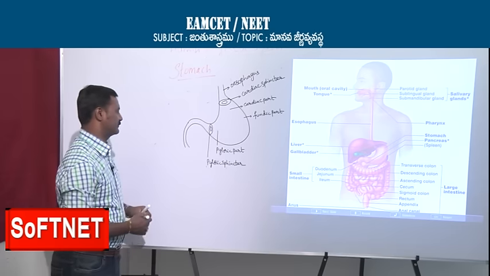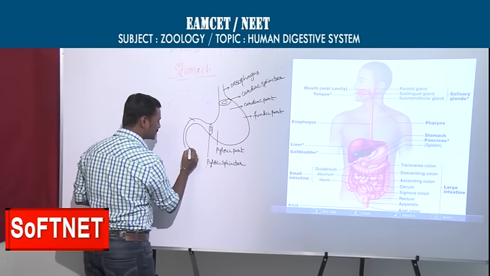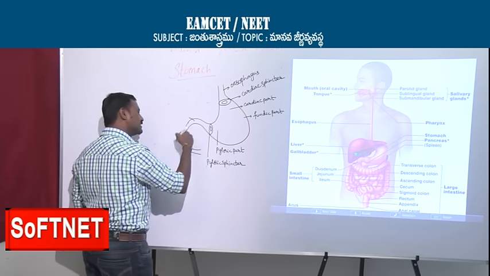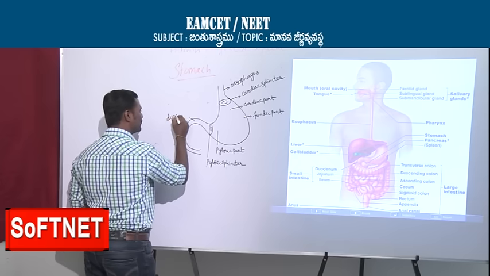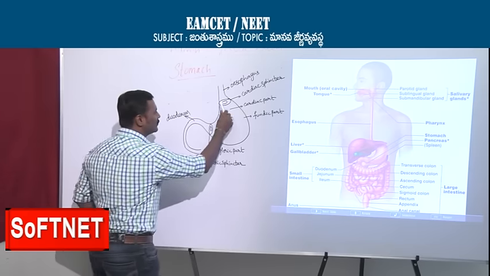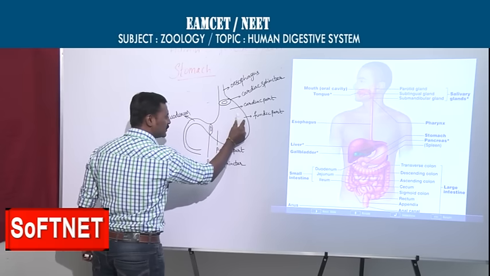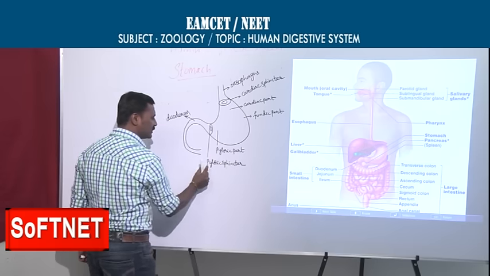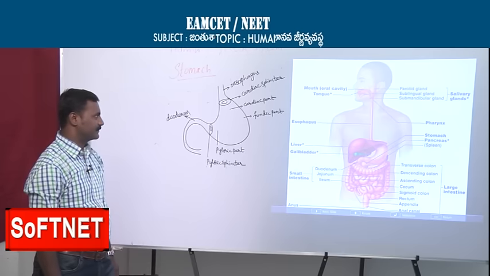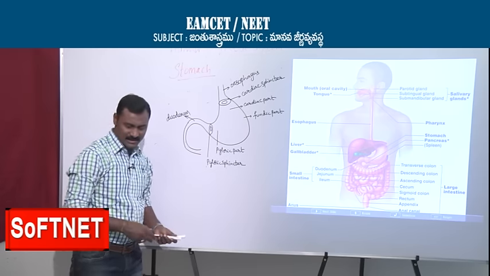The esophagus opens into the stomach, then the stomach finally opens into this C-shaped structure. You see C, from here to here you can see the C. So this structure is the duodenum. So now the stomach is divided into three parts: the cardiac part, the fundic part, and the pyloric part. Two sphincters are there, the cardiac and the pyloric sphincter.